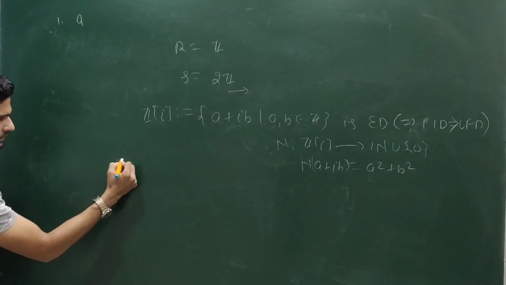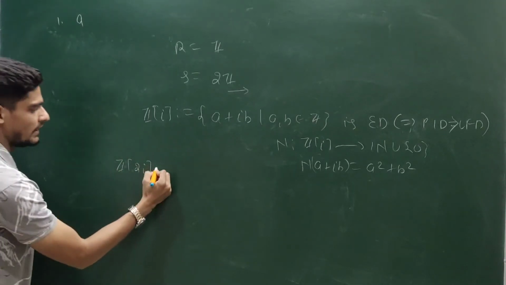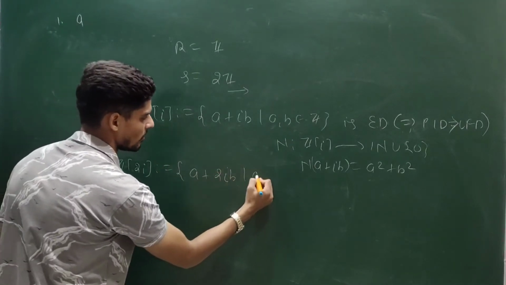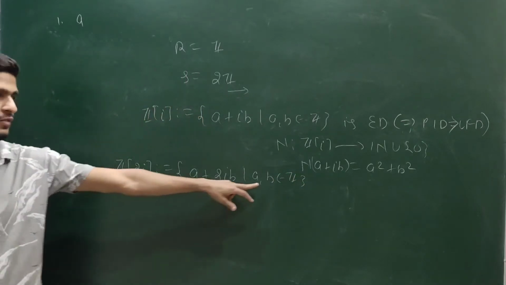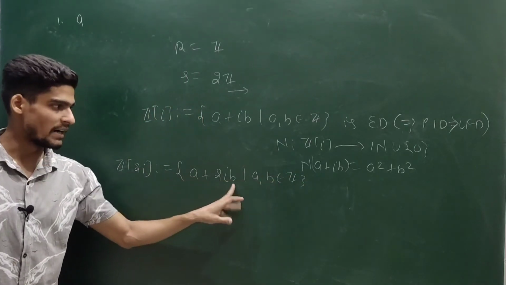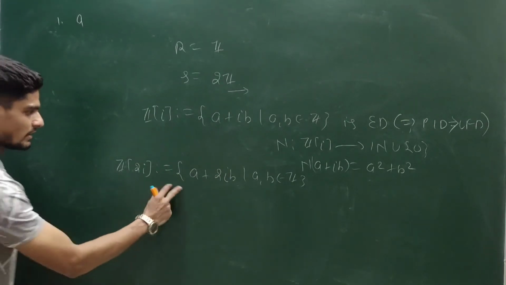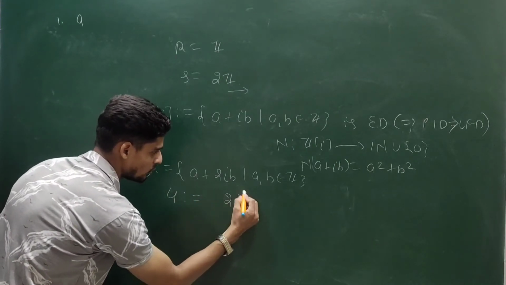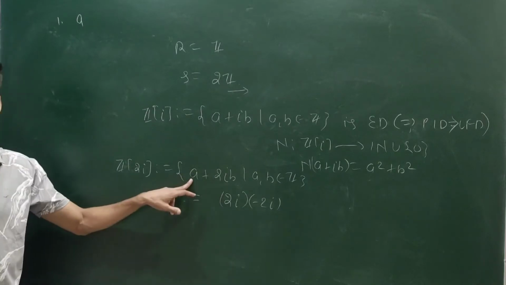If you take this subring Z[2i], it is defined as the collection of all a + 2ib, where a and b are coming from Z. That is, the real part is always an integer, and the imaginary part will always be an even integer. In this, you can see 4 can be expressed as 2i into -2i, both members of this ring.